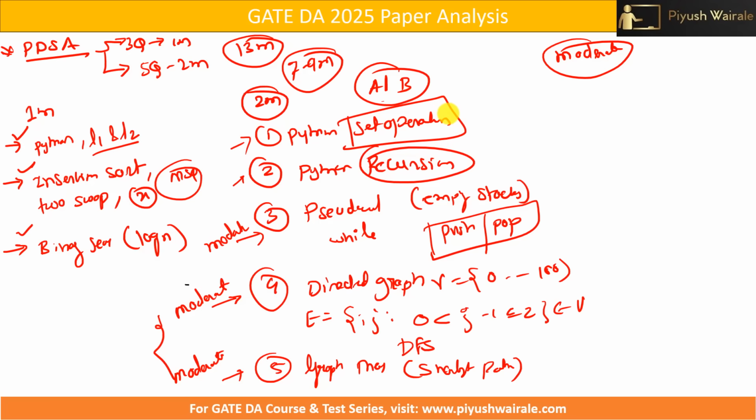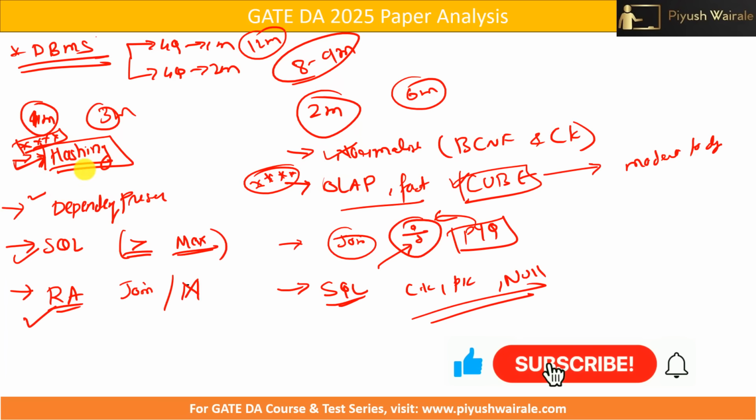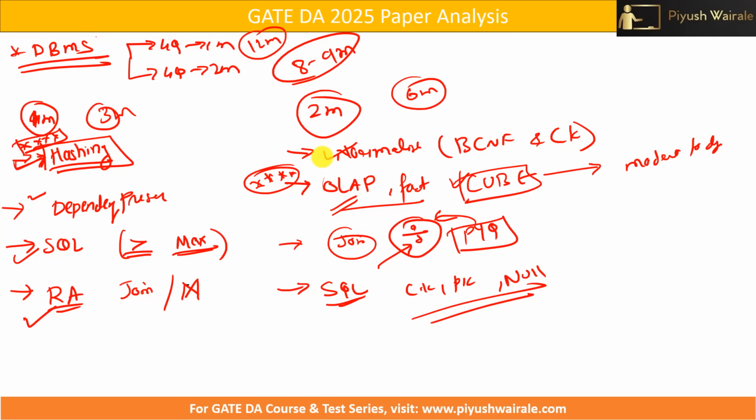The type of question asked was different, but if you understand the concept, except 2-3 questions, you can easily score 7 to 9 marks if you have gone through the content. DBMS, except this hashing part and this particular data warehouse concept, the rest of the questions are on the easier side and we have covered everything. So I can say this hashing and this OLAP part, I will record a video on this and add it to the course.